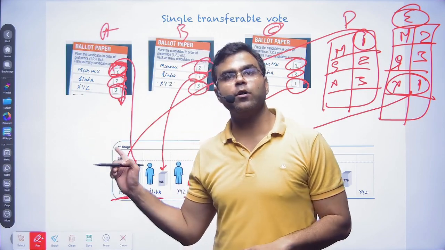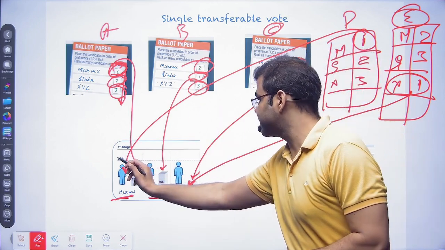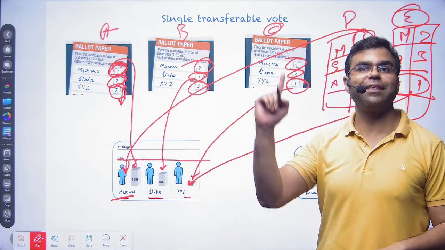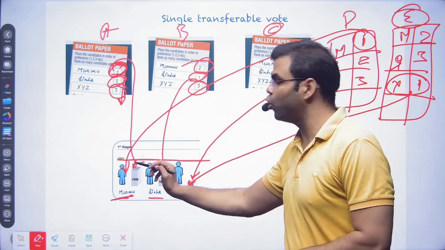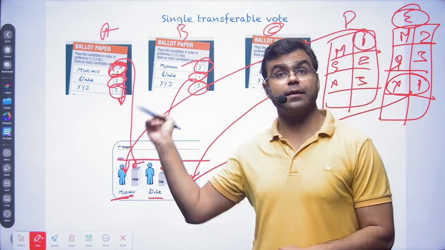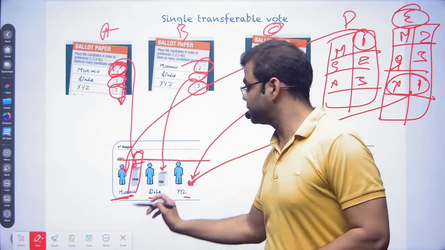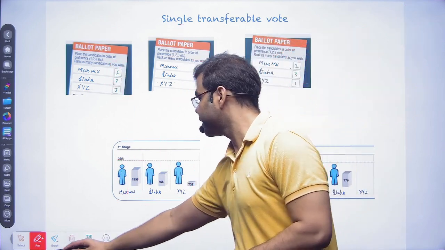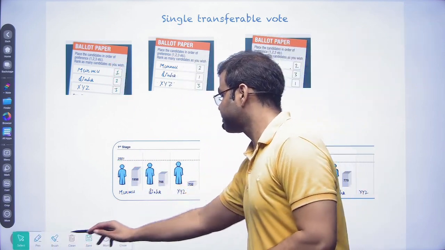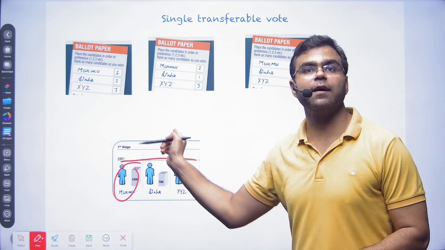So in the first round, we see the first preference. Now see who crossed this 50% plus 1 margin. We found nobody. If in case anybody, let's say Draupadi Murmu, has crossed it, there will be no further rounds. She will be declared winner. But here, nobody crossed the 50% mark.